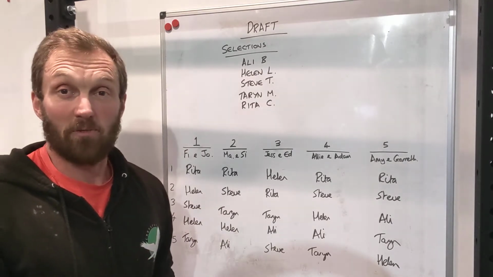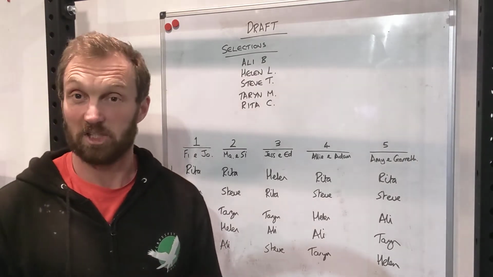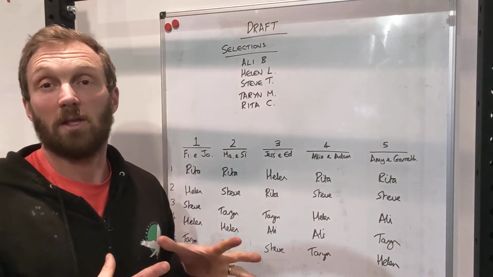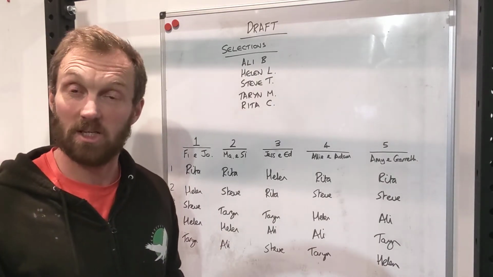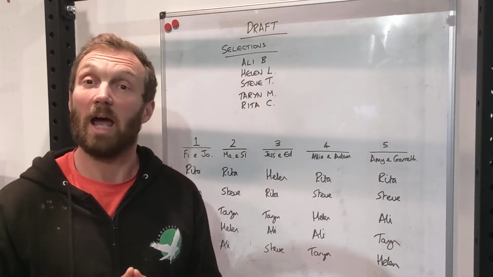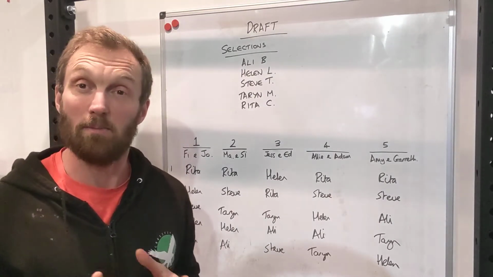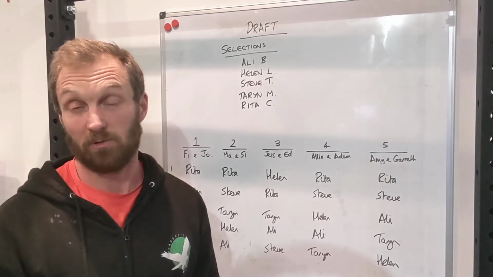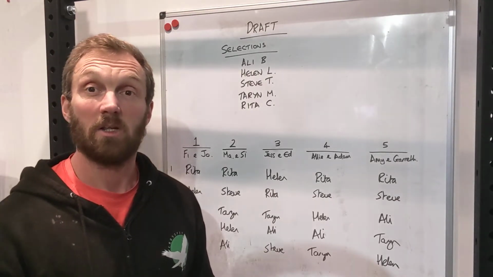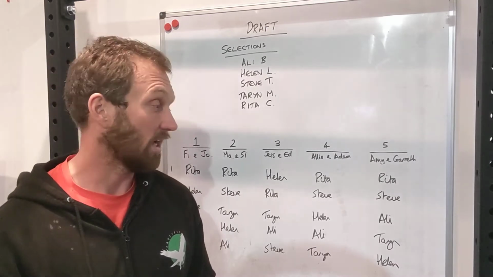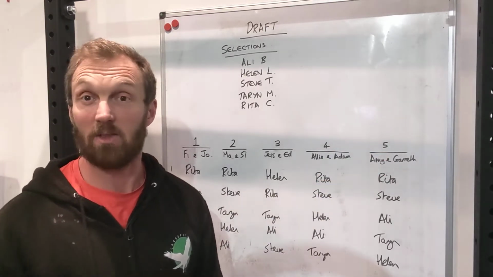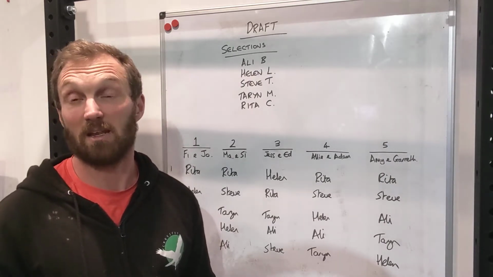I have given preference of who gets first pick dependent on the teams' performances in the Limitless Open and the Limitless Games. To make it more balanced, I have given the team with the strongest performance in those events the last choice. Therefore, Amy and Gareth get 5th pick because their team, Amy, Gareth and Helen, had the strongest performances in those. So they get the 5th pick.